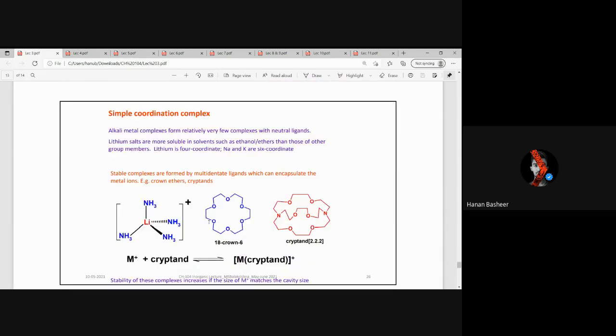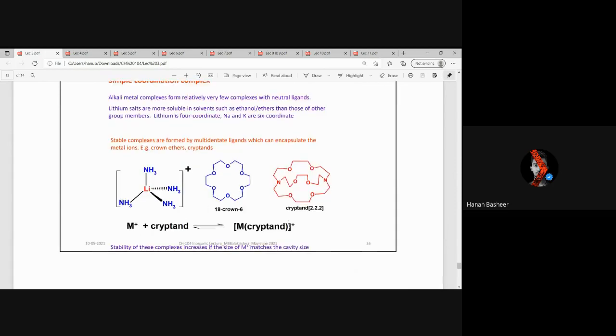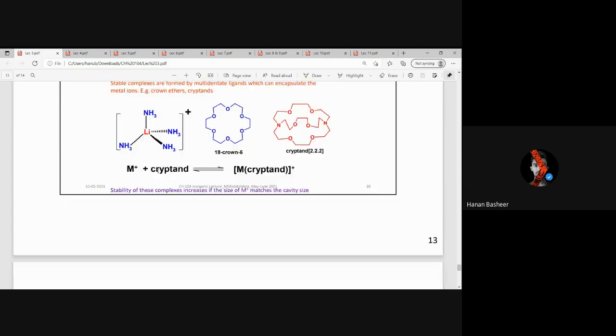And simple coordination compounds. These are the compounds formed on coordination. NH3 will give its lone pair to lithium, and similarly this is an 18-crown-6 molecule, and this is cryptand. This is the most stabilizing coordinating molecule because it does chelation, and chelation is an important factor for stabilizing the central metal cation.